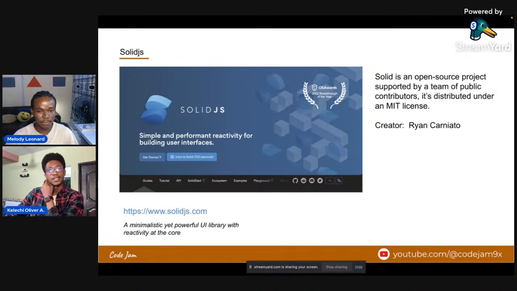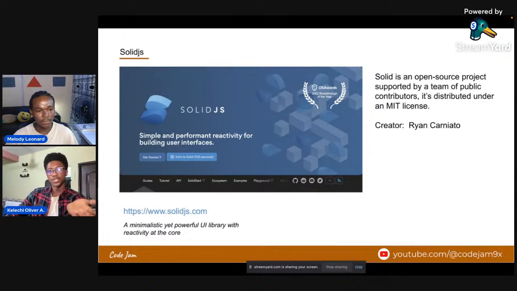So Solid.js is an open source project with MIT license, and the creator of Solid.js is Ryan Carniato. Right, so that's the guy that thought of, okay, I think we have some problems with the existing front end applications. We can make it better. In software engineering, we can always make things better, right? Because we see a problem and we want to find better solutions to solve the problem. That's the reason why most of these new frameworks, most of these new ways of doing things are getting produced. They are getting built, right?